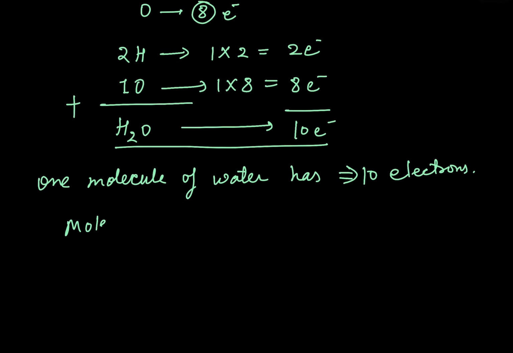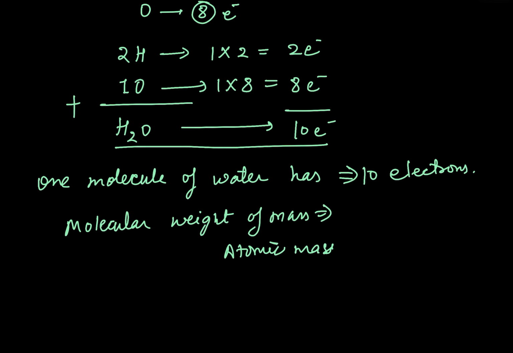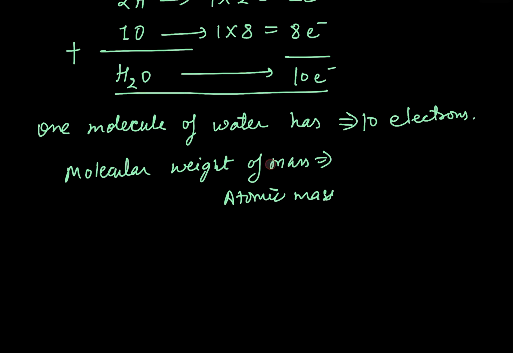We need to find out the molecular weight of water. So what is the molecular weight of water? So we know the atomic mass, here is water, atomic weight of water. So atomic mass for the hydrogen this is 2 and for oxygen this is 16. This value is 2 for 2 hydrogen atoms.